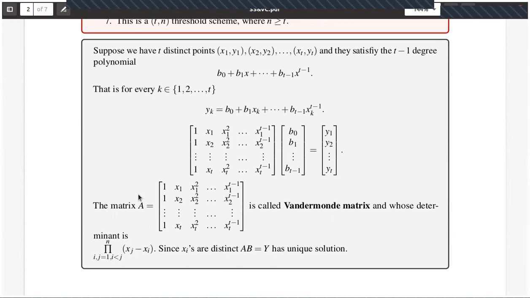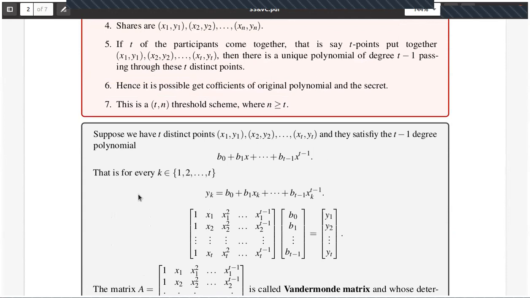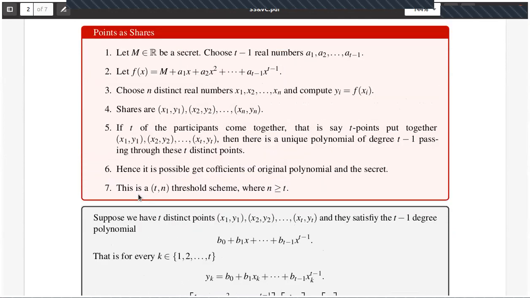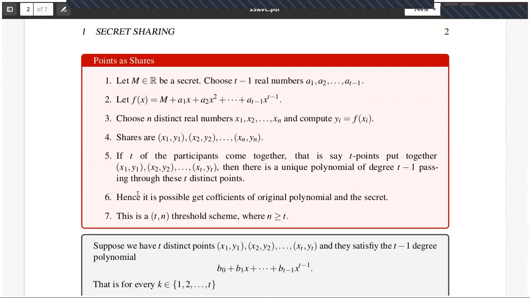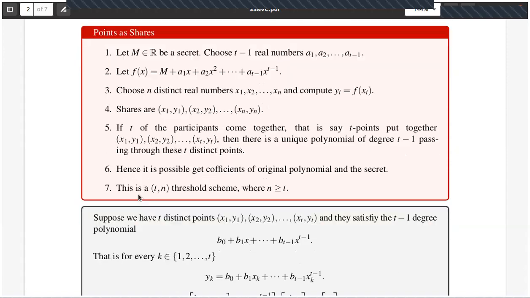Okay. So now you can create an (n, t) scheme with points as shares. Whatever t you give, whatever n you give, but n should be greater than or equal to t, correct?